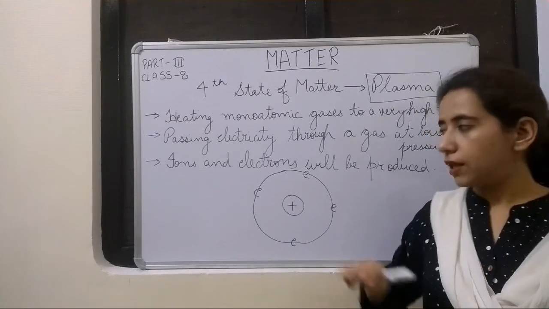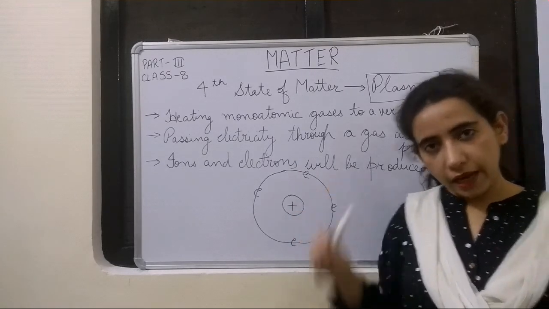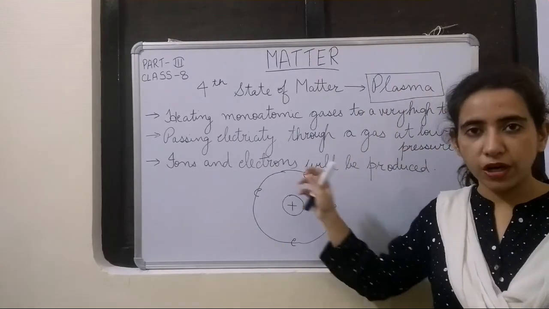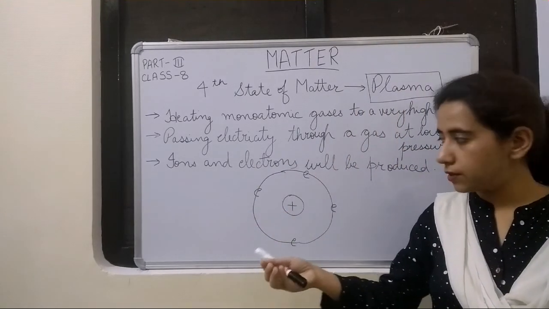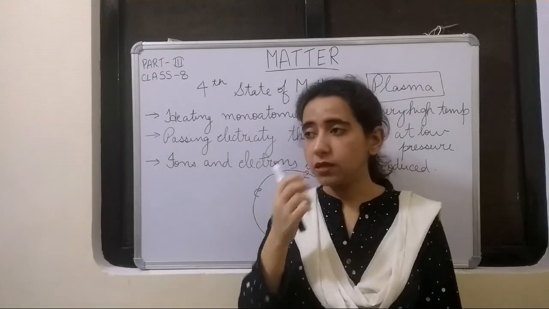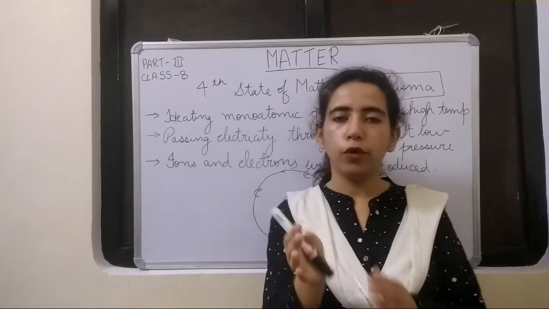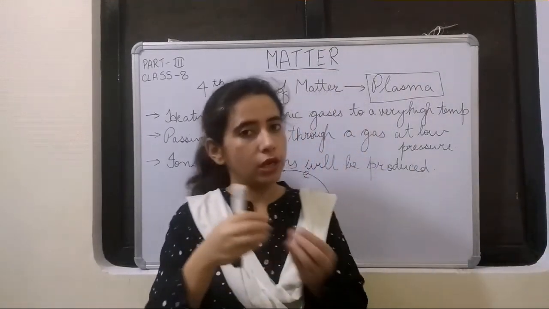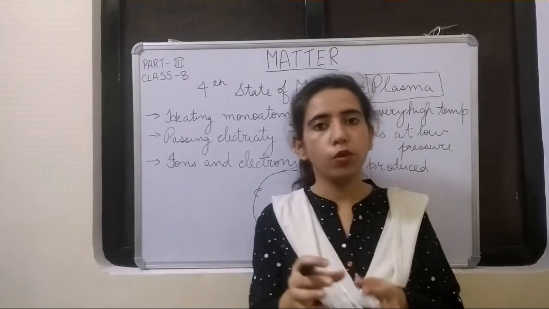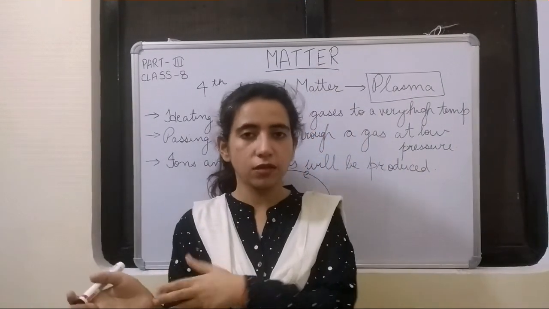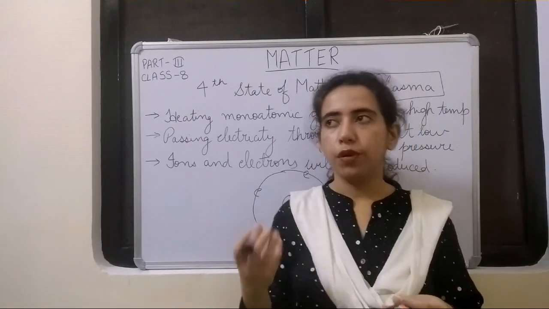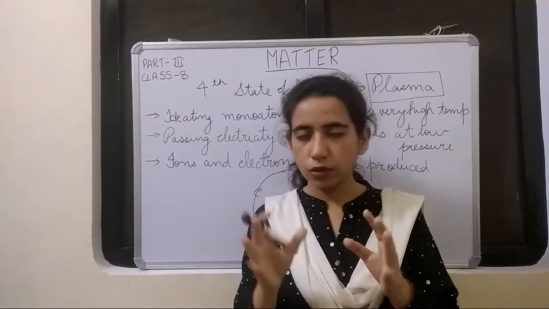Protons and neutrons are inside the nucleus. Electrons are outside the nucleus and they revolve in different shells, known as orbits. Here I have drawn only one shell, but many shells are there. In a neutral atom, the total number of protons is equal to the total number of electrons. That means total positive charge is equal to total negative charge. So an atom is electrically neutral. I hope you understood what the structure of an atom is.